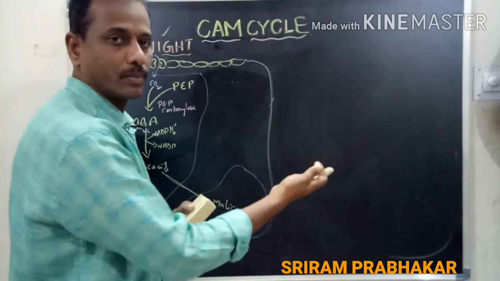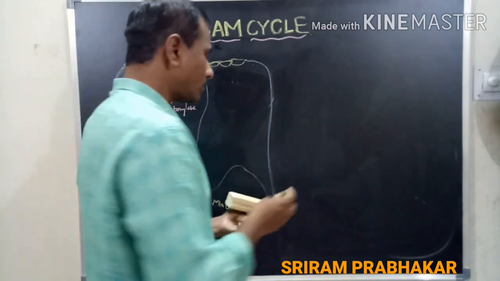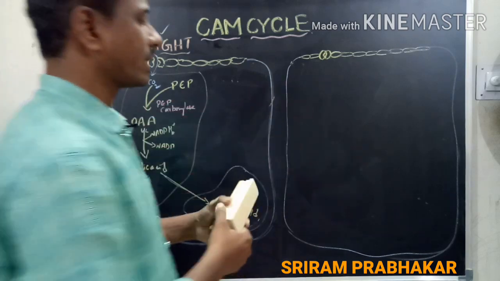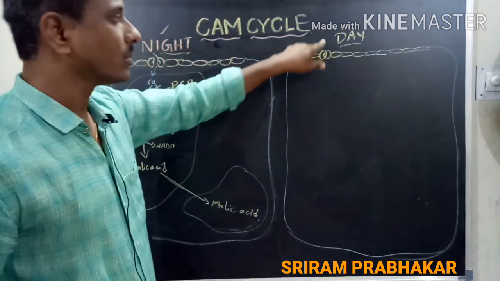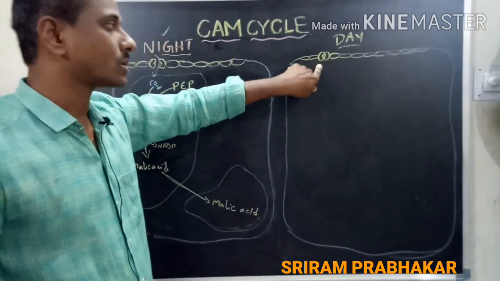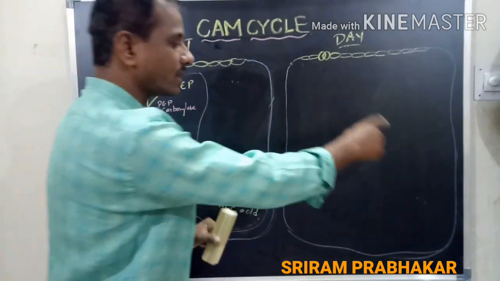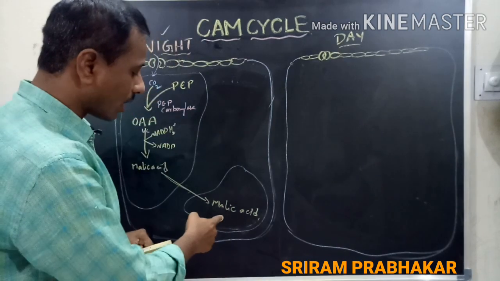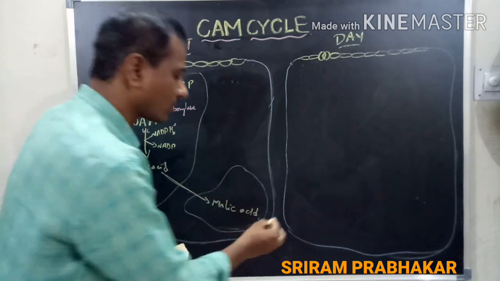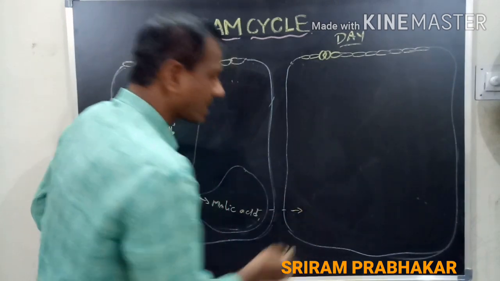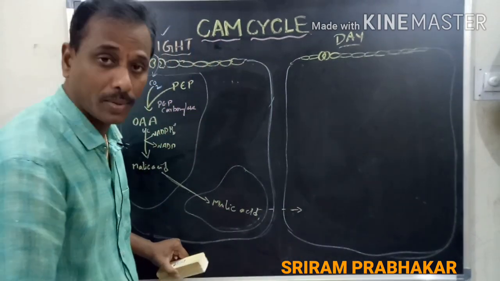So what happened next in daytime? The same cell, just I am showing another diagram. This is the same cell, but it is a daytime. In the daytime, the stomata are closed, so the carbon dioxide does not enter here. So what happened in this mesophyll cell? Already malic acid is synthesized, it is stored in the vacuole of the mesophyll cell. This malic acid comes out from the vacuole into the cytoplasm.